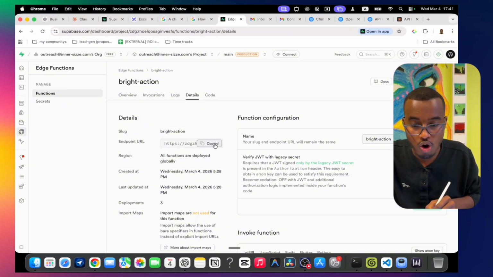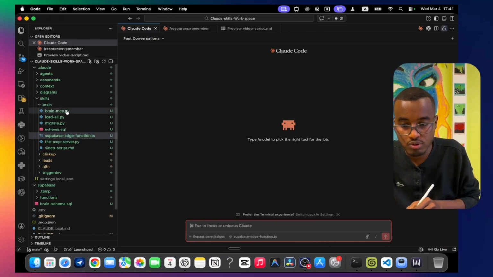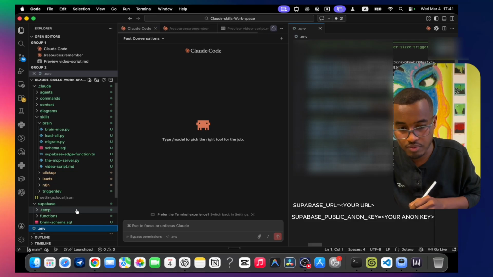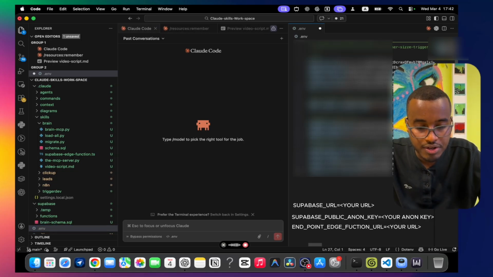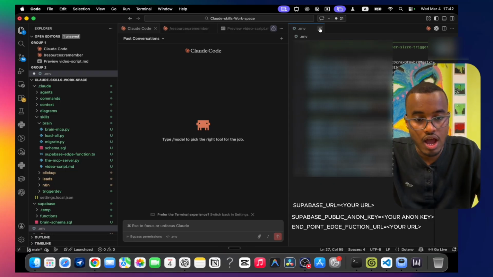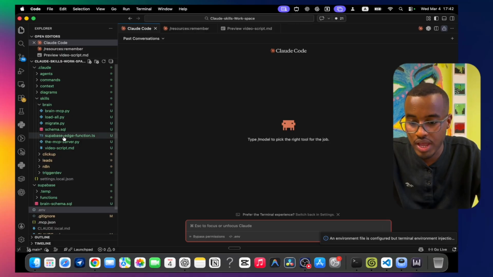You're going to copy that endpoint and put it into your .env. You can name it endpoint edge function URL.